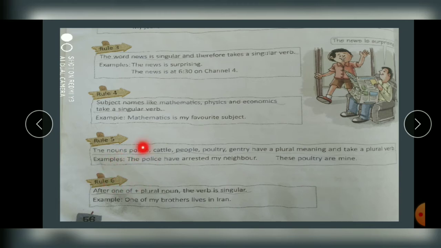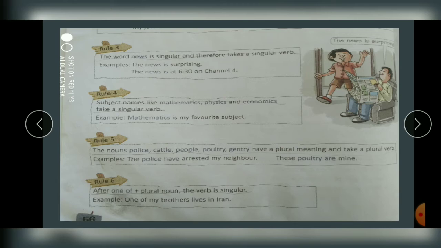After one of plus plural noun, the verb is singular. So now, one of my friends. One of my friends. Friends is plural, but when you use one of, what is the meaning of one of? उनमें से एक. That is what we mean, na? One of.